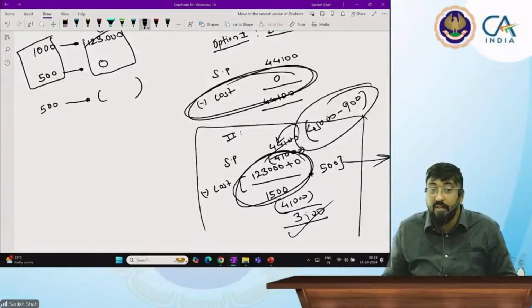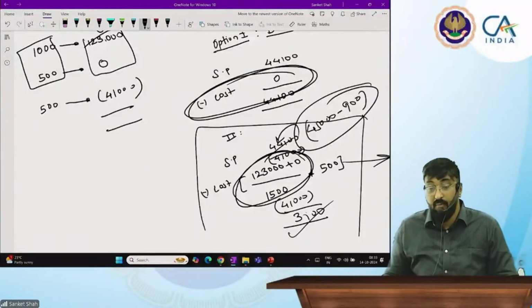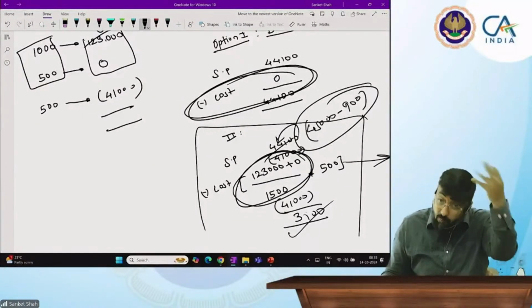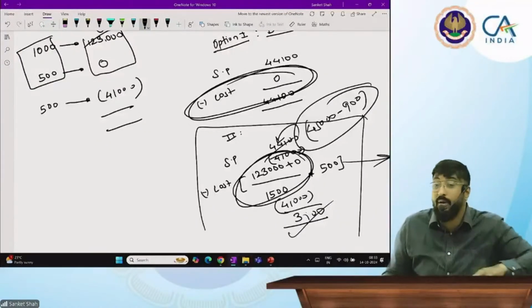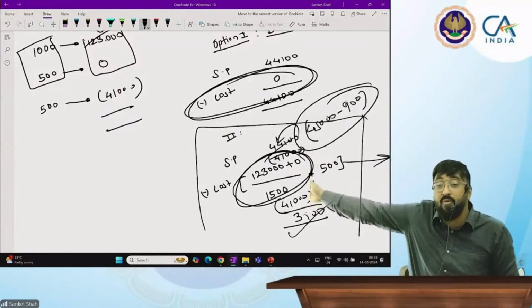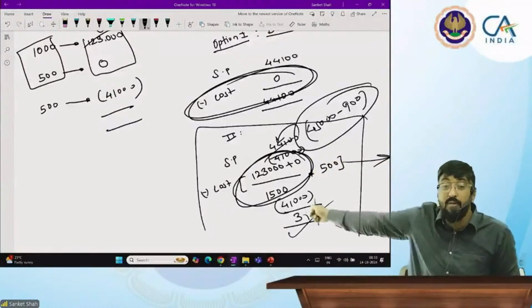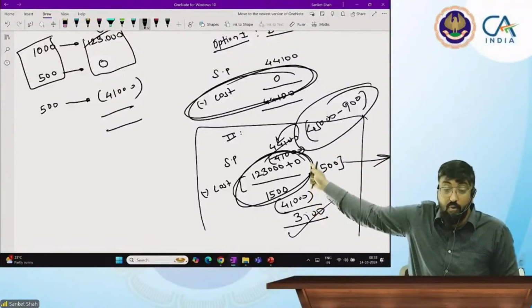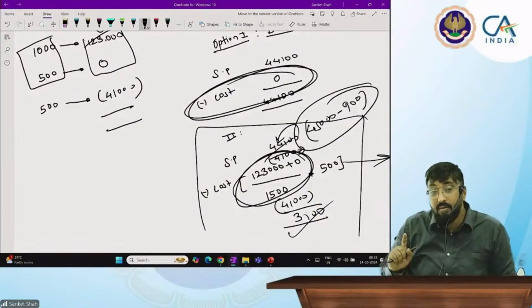So for 500 shares, what is the cost? Yes, sir, now I got it. 41,000 is my cost. 45,000 is a selling price before brokerage. 44,100 is a selling price after brokerage. You are getting confused. Cost is 41,000. You are answering it for the third time. Same concept mistake. Cost is 41,000.